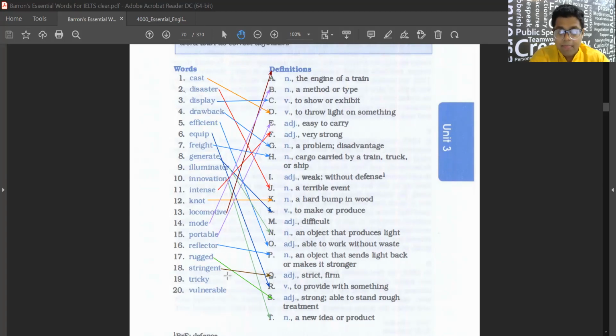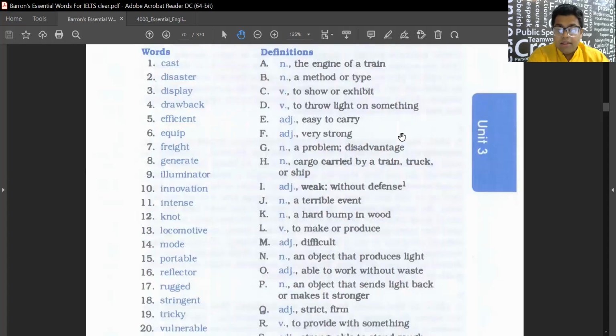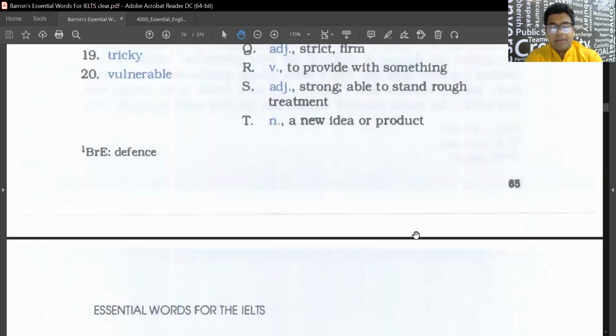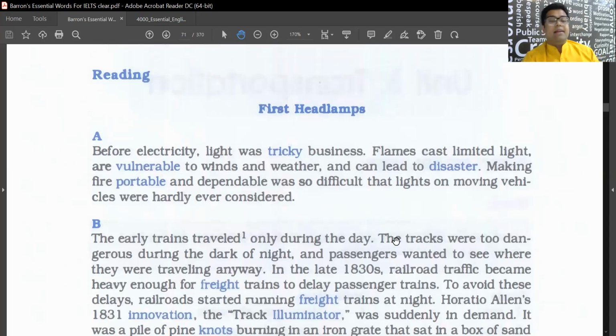What is tricky? Difficult. And vulnerable is I. Weak without defense. That is vulnerable. So, all right, let's learn these words properly and we'll be looking at a reading passage to understand them better. So, you're reading first headlights. So, let's start with the first paragraph here.